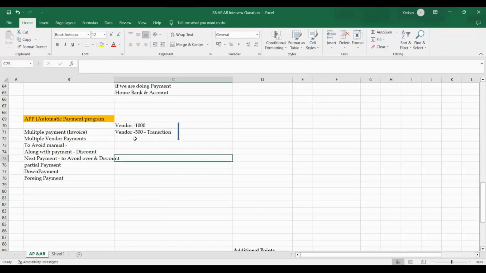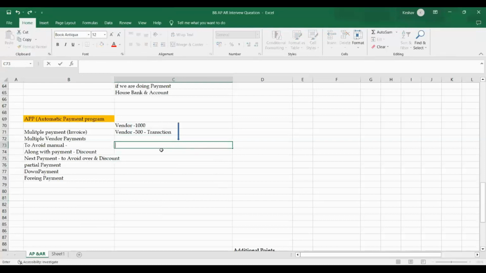Is that right? The system defaults a calculation, like a net due date, and it will calculate. So to summarize, I can say the final run is today. For example, today I'm running the APP run, which we call F110. The base system will take either 5 or 6 invoices; the system will pick them.